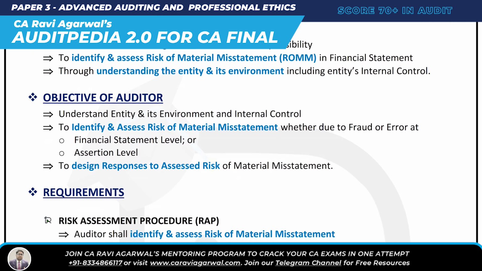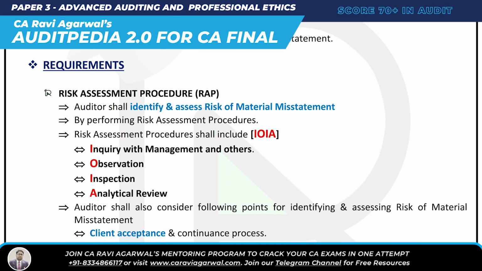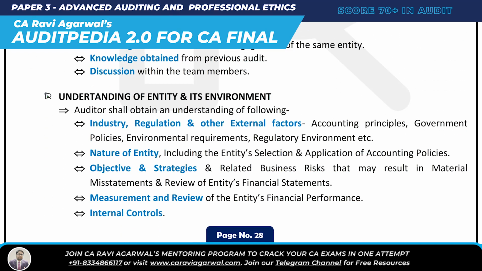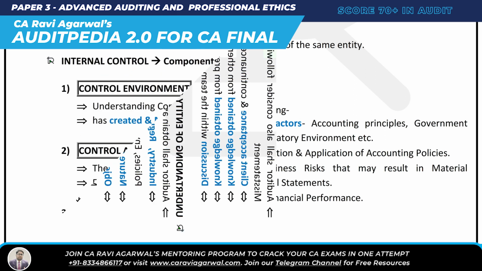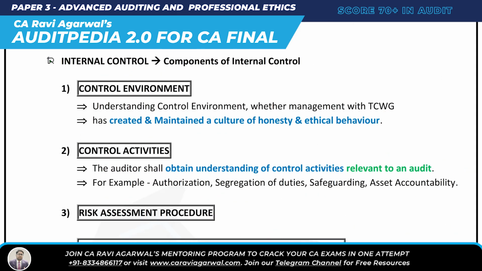Now see, in this essay, what are the requirements of essay 315? The first, very simple requirement, is you have to apply risk assessment procedure. I said, well, I will. You have to. Second is understand entity and its environment. Then you have to understand about internal control.